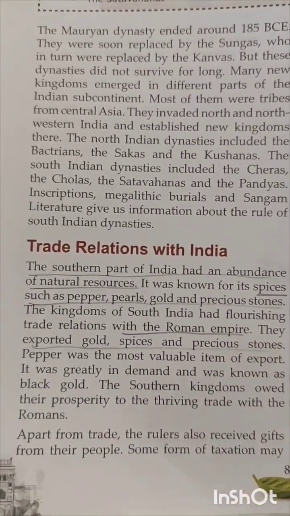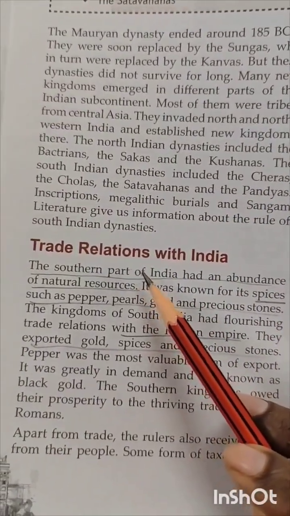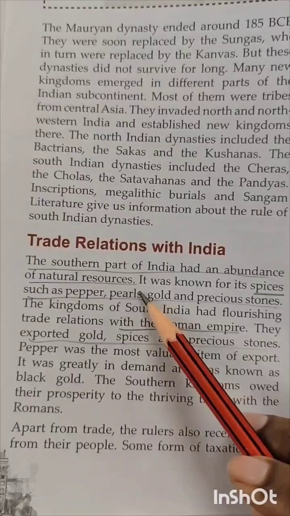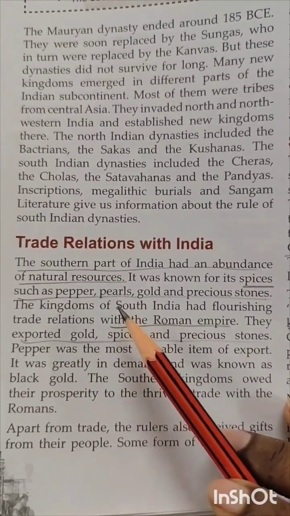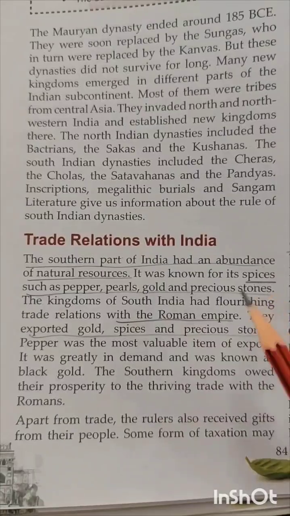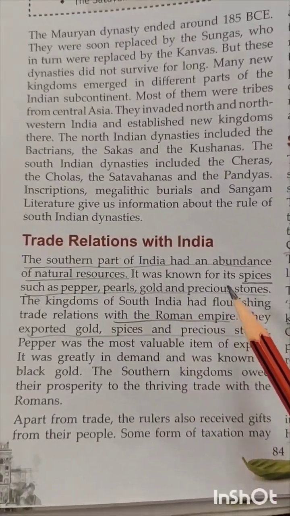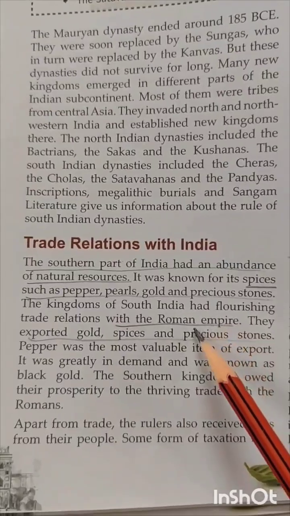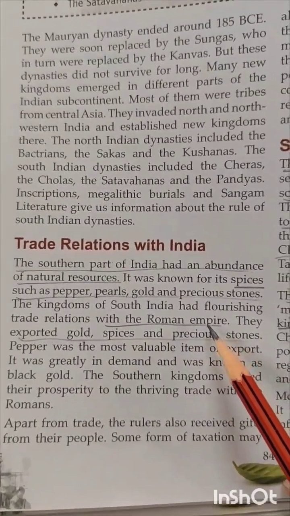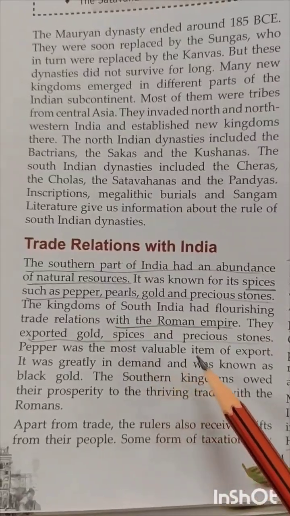But before that, India had trade relations with other countries also, especially the southern part of India, that is very rich in natural resources like spices, pepper, pearls, gold and precious stones. So they had flourishing trade relations with the Roman Empire, and they exported different items like gold, spices and precious stones.